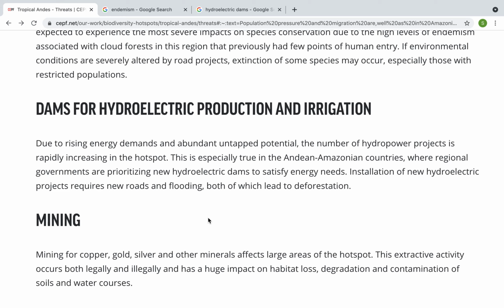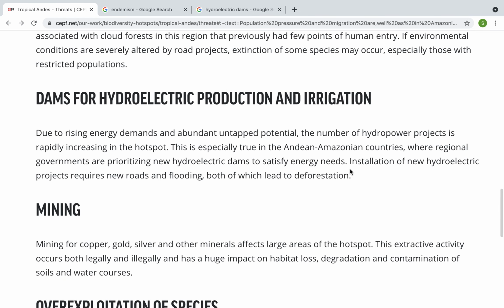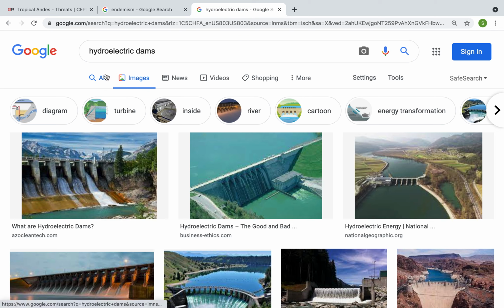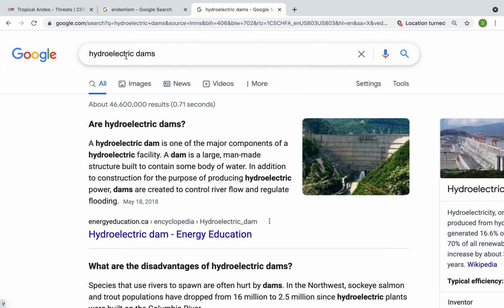So we can ask, what do hydroelectric dams do? So let's break down the word first. We have hydro, which means water, and electric, related to electricity. So they use water to create electricity. Now, again, if you are not sure about a word, you are going to go to Google and Google hydroelectric dams. They give you a definition. So they produce power using the power of water.